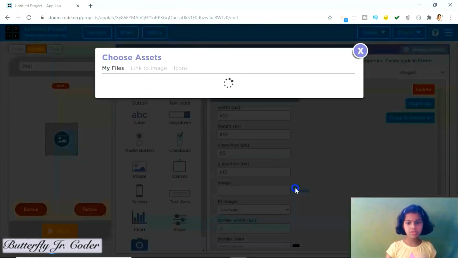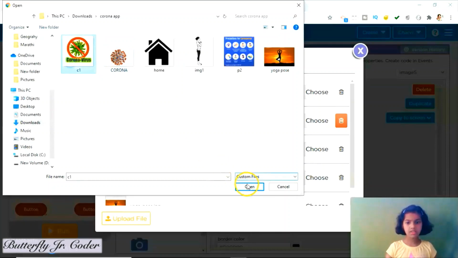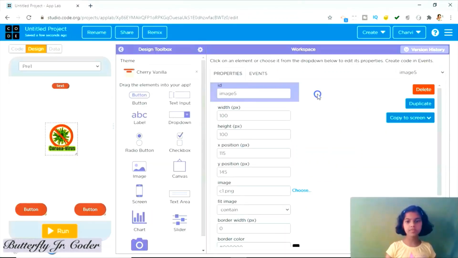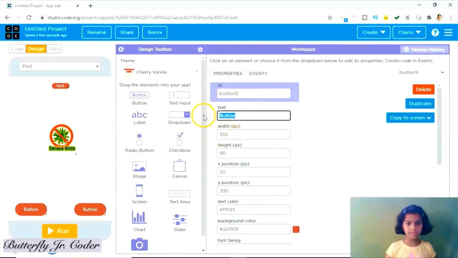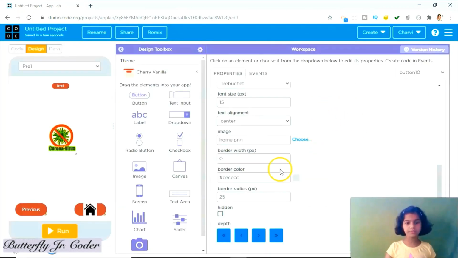Let us choose the image as this one and choose. Then cover. This button should be previous and this button as home.